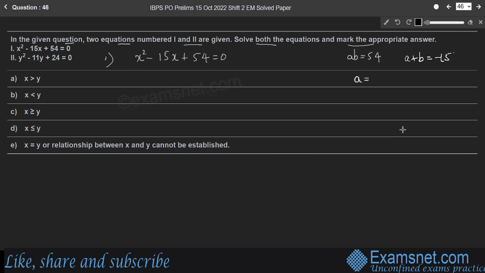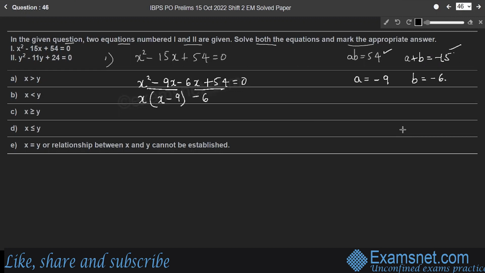Therefore, a is equal to minus 9 and b is equal to minus 6, so that their product is 54 and the sum becomes minus 15, right? So x square minus 15x can be written as minus 9x minus 6x plus 54 is equal to 0. So consider the first two terms where x is common, into x minus 9.